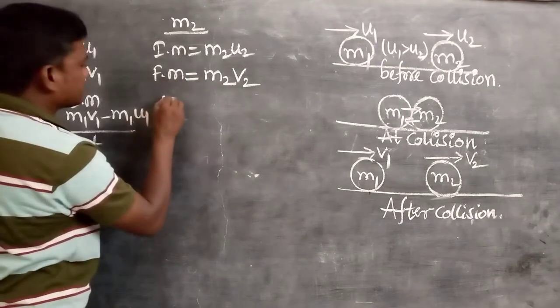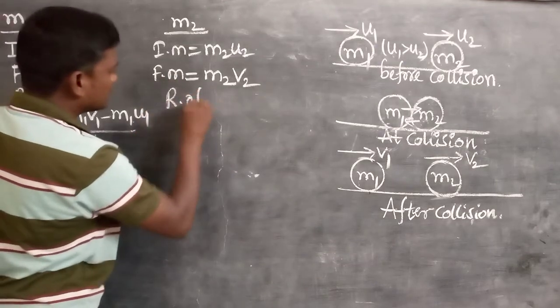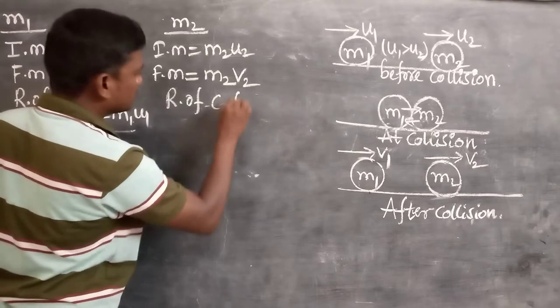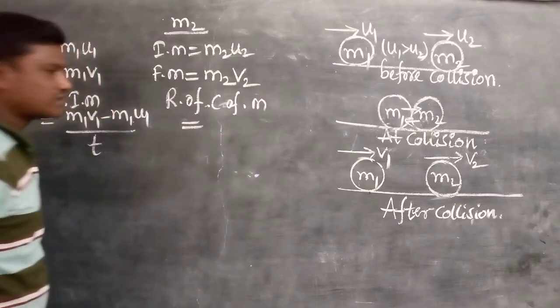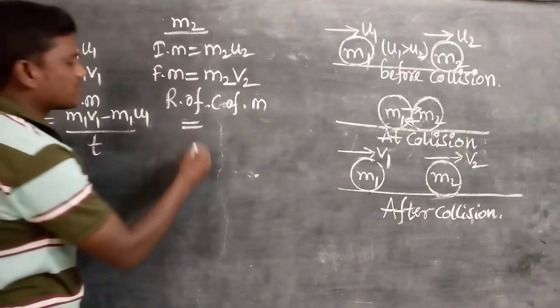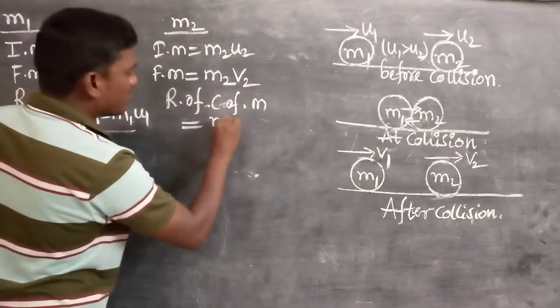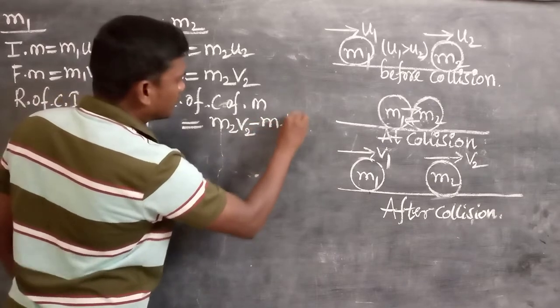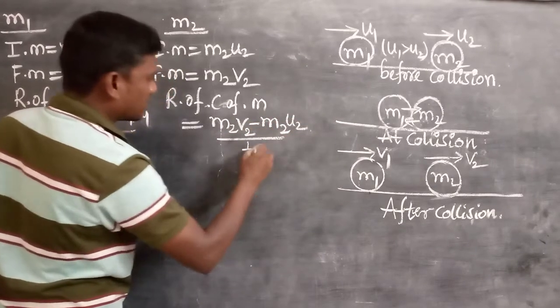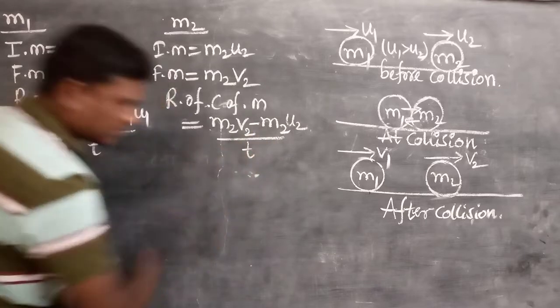In the same way, the rate of change of momentum for the second body is final momentum M2 V2 minus M2 U2 upon t, which is nothing but change in momentum upon t.